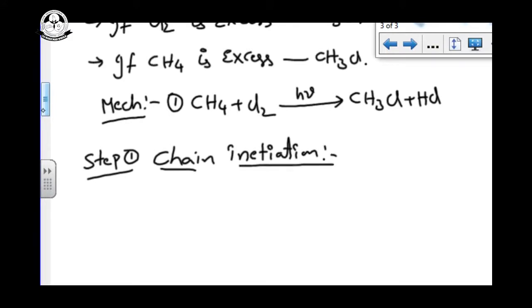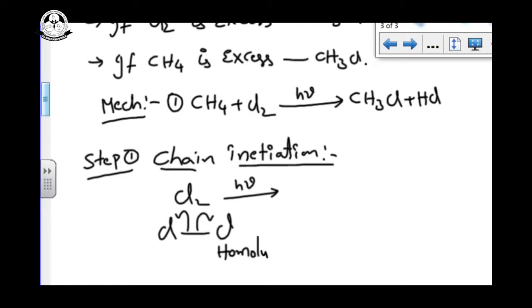How to initiate the chain reaction? The chlorine reacts with sunlight, and the chlorine bond is broken by homolytic fission.